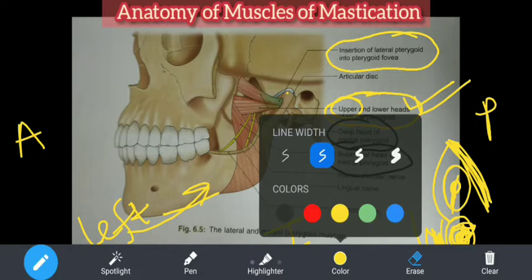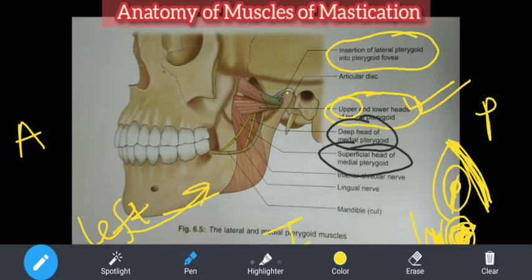And one more thing, the origin is medial to the insertion. There is one beautiful diagram in the atlas. I don't have it right now, but I recall that diagram from when I was studying. Origin is medial, meaning the origin is on the inner side and the insertion on the outer side. Now where is the insertion? These fibers run backwards like this, getting inserted laterally and converging at the insertion, where there is a pterygoid fovea on the mandible.